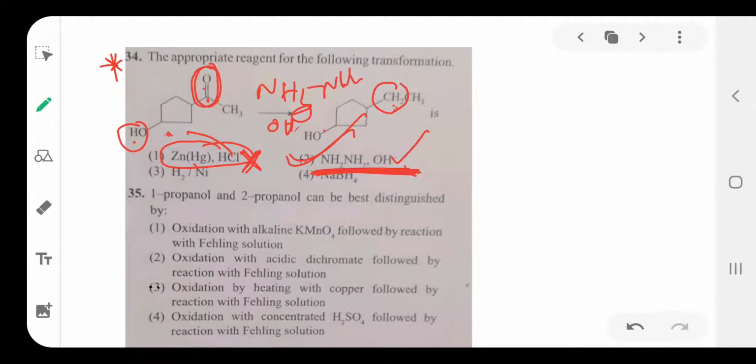Okay, so next, question number 35. Phenol, 1-propanol and 2-propanol can be distinguished by which reagent?